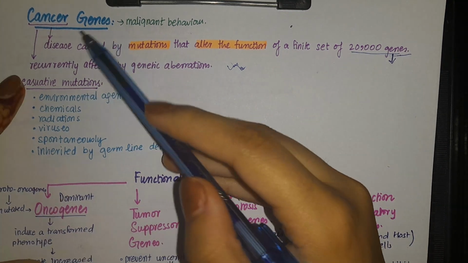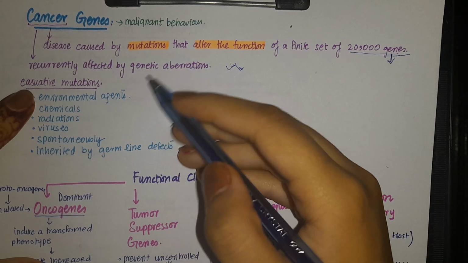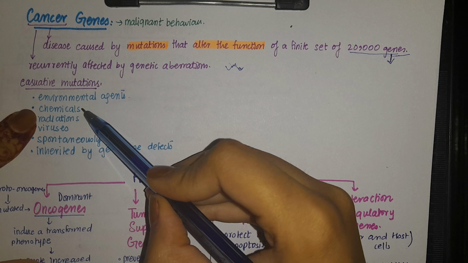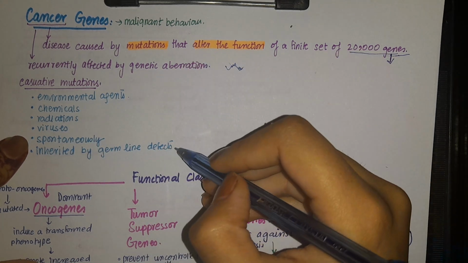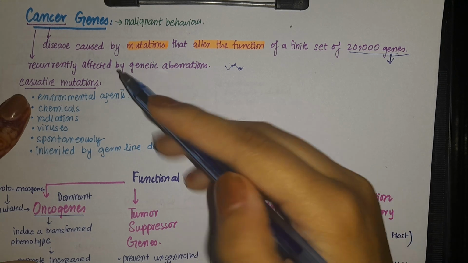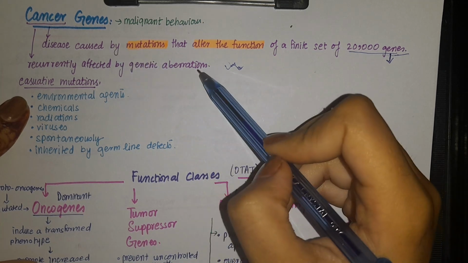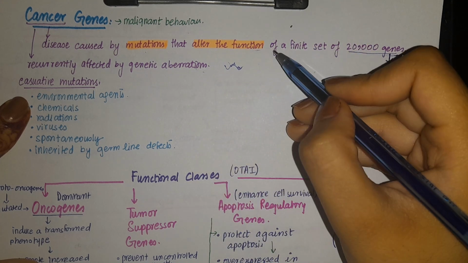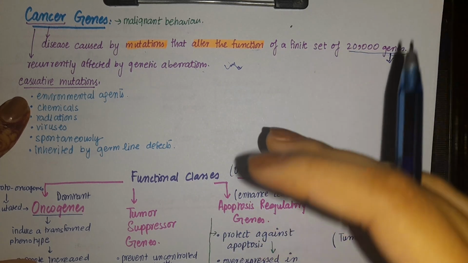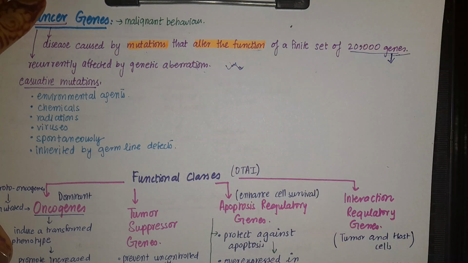Now the agents that cause mutations in the genes can be environmental agents like certain poisons, lead, chemicals, radiations, and viruses. They can also occur spontaneously, and they can be inherited through germline defects. If these mutations occur recurrently, they cause genetic aberrations, which alter the function of these genes, so they form wrong proteins, and hence we have cancer genes, and these cancer genes produce malignant behavior. So this is how everything is related.